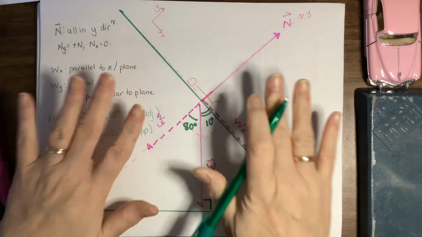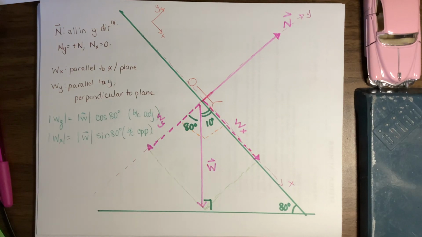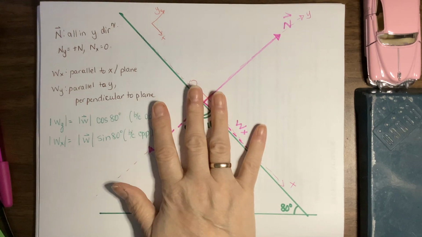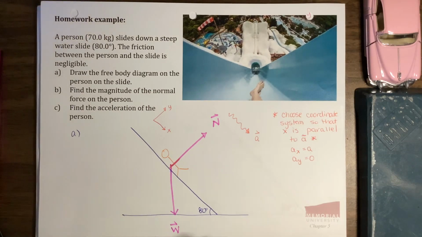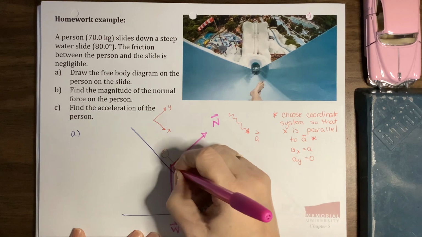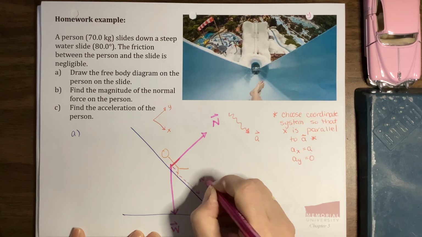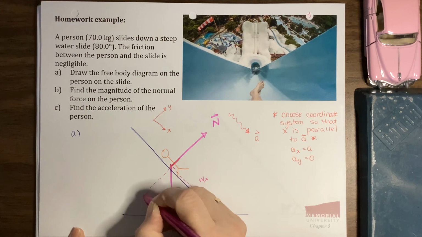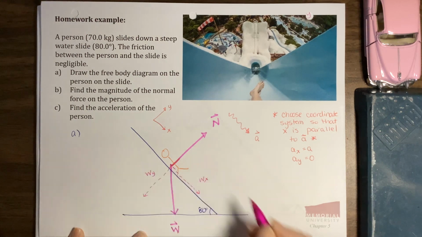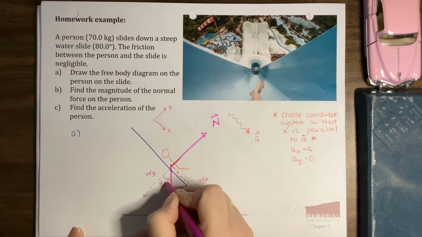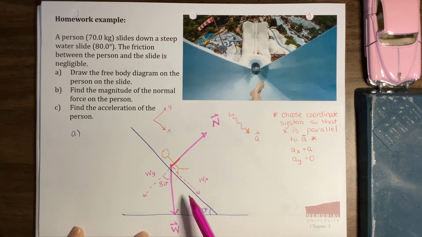Okay, so that's the explanation about how we get the components we get. Let's just come back to our diagram on the previous page, and let's label those components on this diagram. So I'll put in my x component right here. Wx comes down the hill. Wy is perpendicular into the hill. And this angle is also 80 degrees. So when you draw your free body diagrams, this is most likely what they're going to look like.